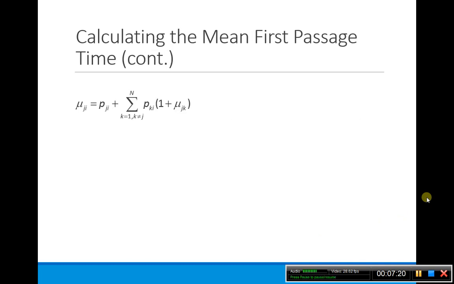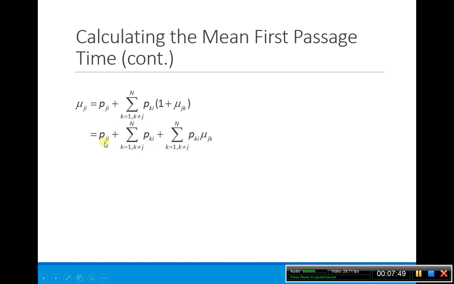Okay, so how do we calculate this mean first passage time? This is the formula that we just had on the previous slide, so let's work with it a little bit. I can break apart this sum and multiply it through, and so now I have the sum over k from 1 to n, k not equal to j, of p_ik times the mean time of getting from k to j after I've gone to state k on the first time step.